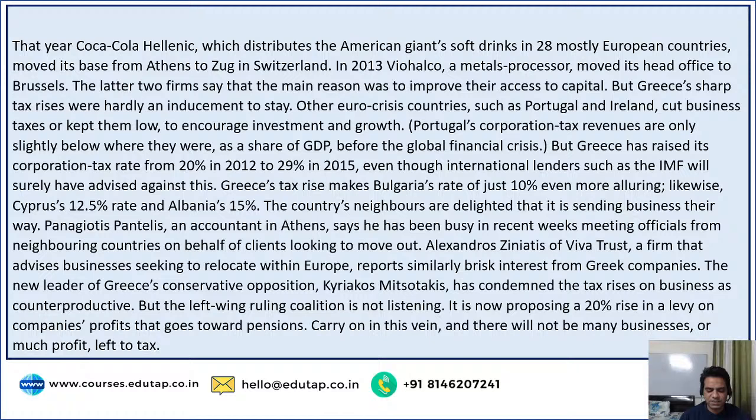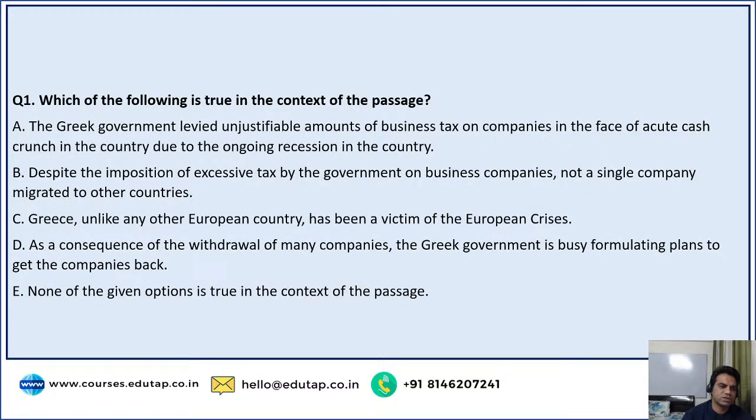So the passage basically conveys the crisis faced by Greece, and this is basically self-induced. The government which is in power has kept on increasing the tax rates over the years, and that has led to a lot of businesses moving to other countries because the other countries are offering lower business taxes. So many local companies as well as multinational companies have moved to neighboring countries in the wake of high corporate taxes levied by Greece. So that was the problem, and it has mentioned many examples there, right? So let's try to solve the questions.